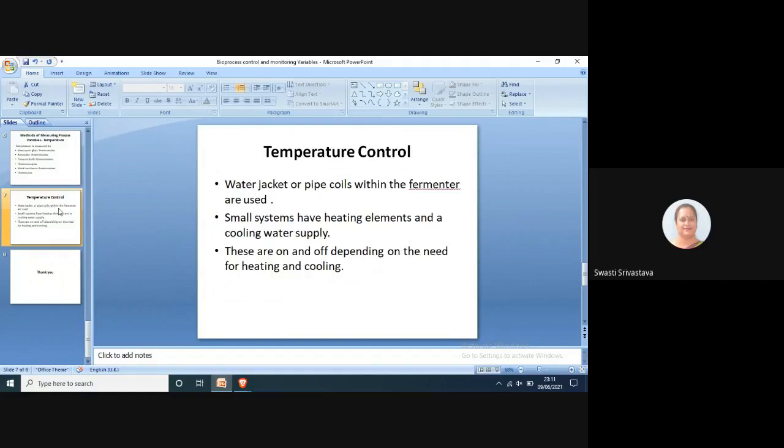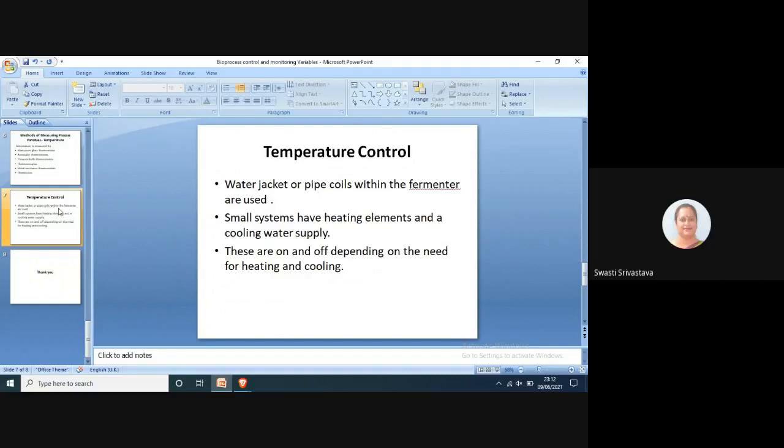So this can be done in small systems. They have heating elements and a separate cooling water supply, and the switches for this temperature control work on the principle of either on or totally off. That is, the all or none phenomenon is followed here.